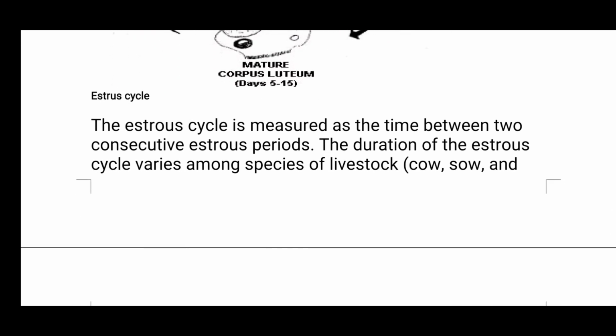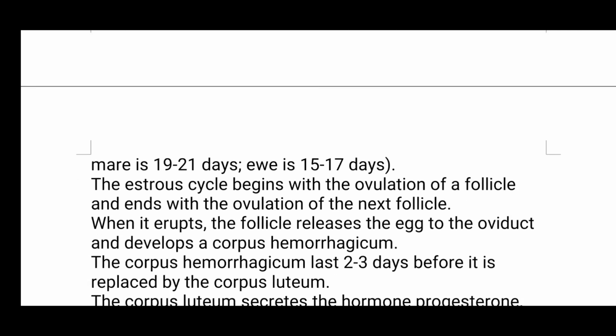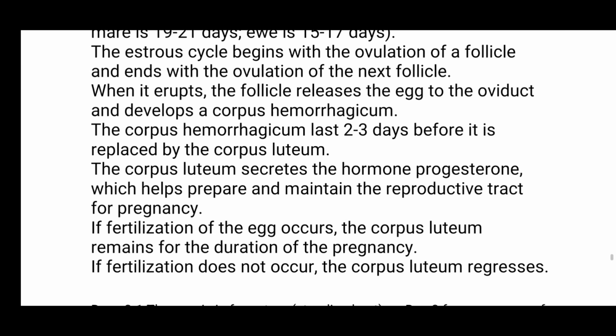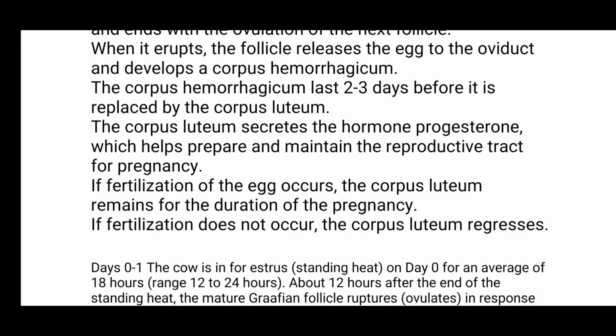Next topic is estrous cycle. The estrous cycle is measured as the time between two consecutive estrous periods. The duration of the estrous cycle varies among species of livestock: cow, sow and mare. In cow it is 19 to 21 days, in mare 15 to 17 days. The estrous cycle begins with the ovulation of a follicle and ends with the ovulation of the next follicle. When it erupts, the follicle releases the egg to the oviduct and develops a corpus hemorrhagicum, which lasts 2 to 3 days before it is replaced by the corpus luteum.